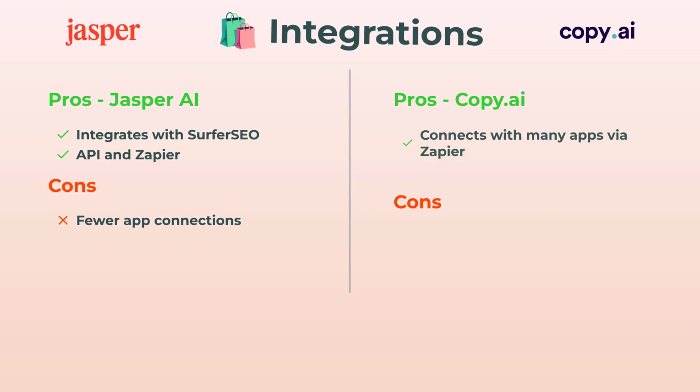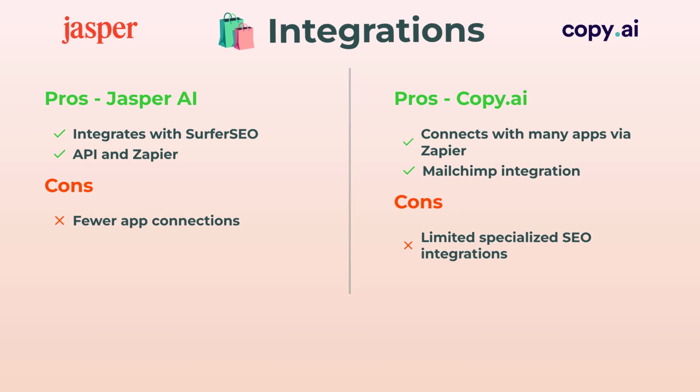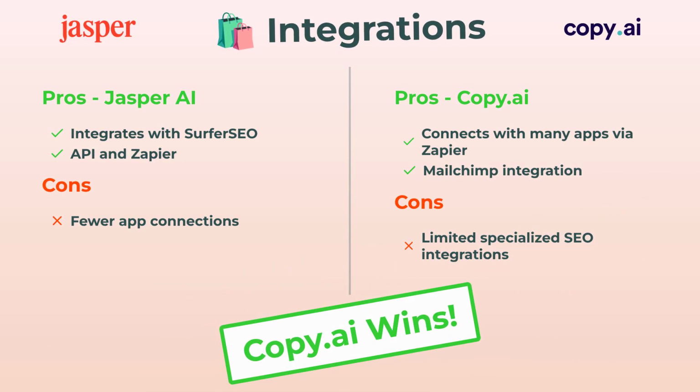Copy.ai steps it up with tons of app connections via Zapier, and even works with MailChimp. Specialized SEO stuff is a bit lacking, but for sheer breadth of integrations, Copy.ai edges ahead.